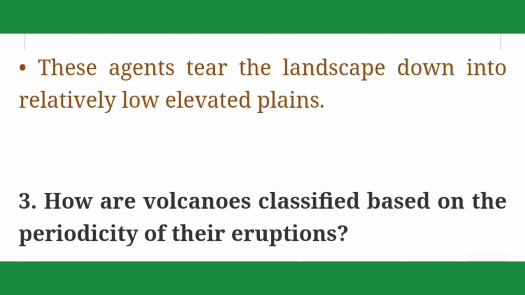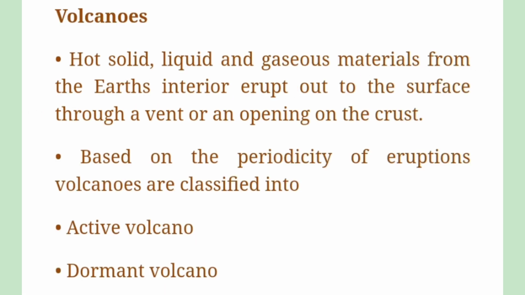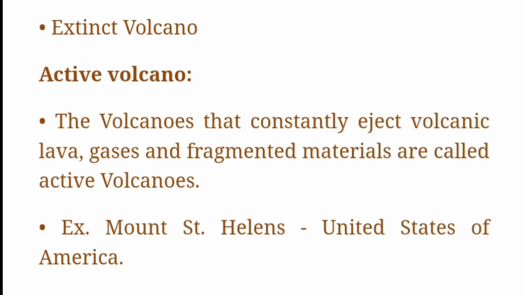Third question: how are volcanoes classified based on the periodicity of their eruption? Answer: volcanoes. First point: hot solid, liquid and gaseous materials from the earth's interior erupt out to the surface through a vent or an opening on the crust. Second point: based on the periodicity of eruption, volcanoes are classified into active volcano, dormant volcano and extinct volcano.